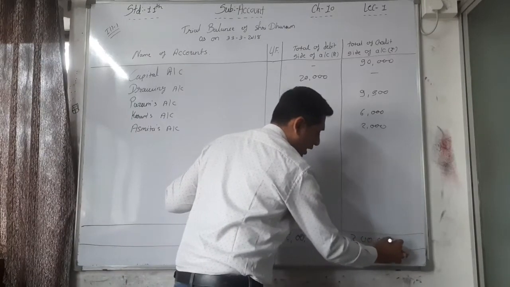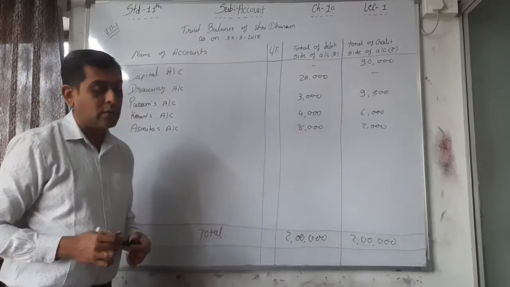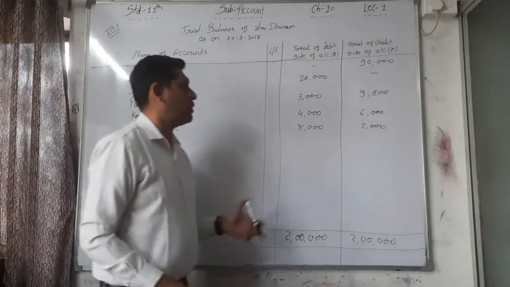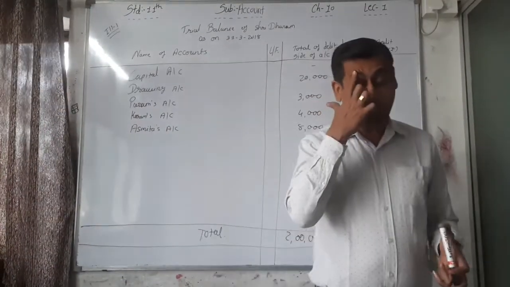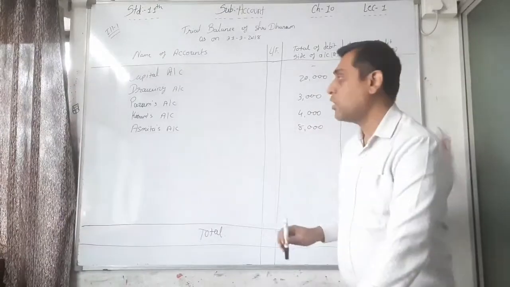The total on both sides must tally, that is 2 lakh rupees, and here your trial balance is over. So please record this trial balance fully as it is from the textbook.